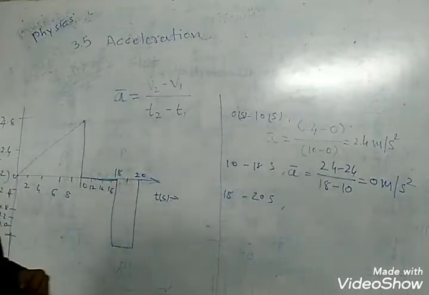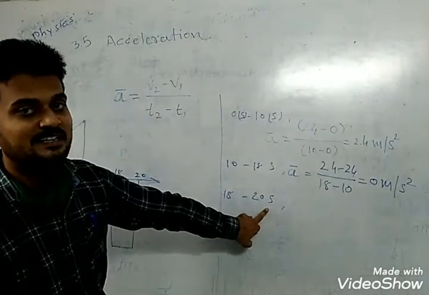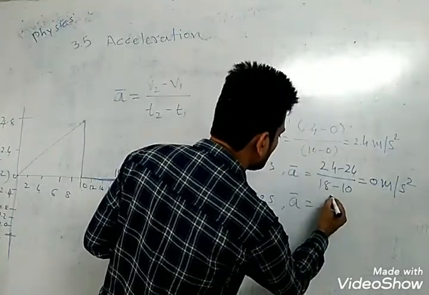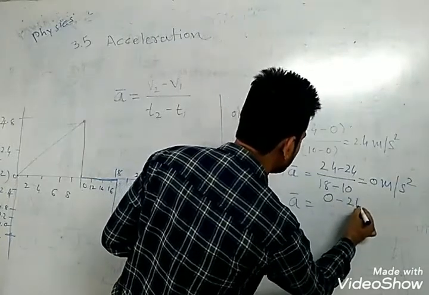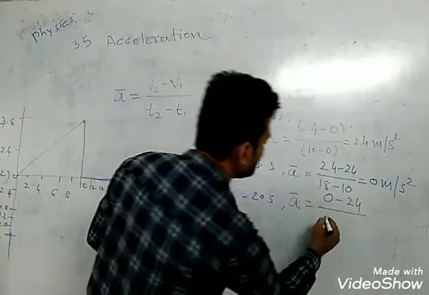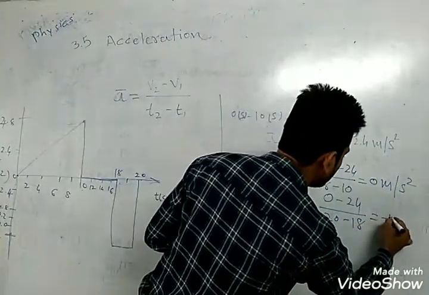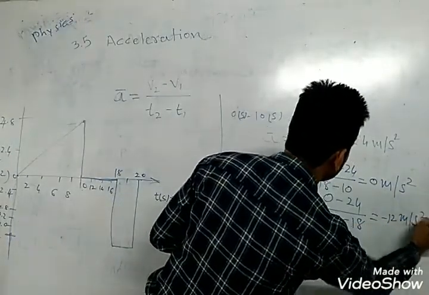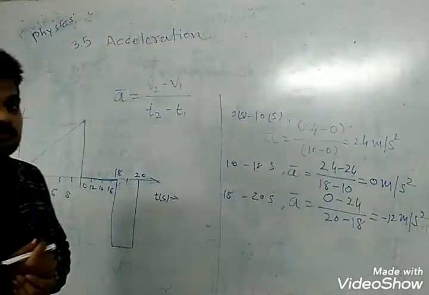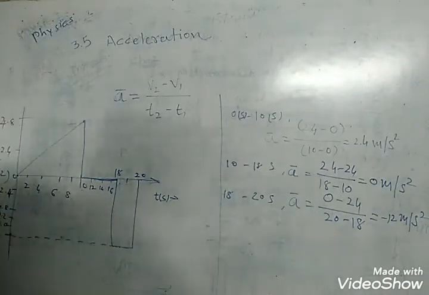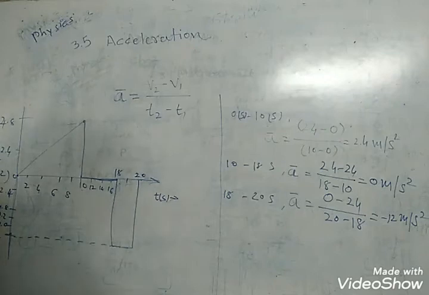Now the third one, 18 second to 20 second. A bar is equal to final velocity minus initial velocity upon 20 minus 18. So the answer is minus 12 meter per second square. This is the average acceleration, A bar is equal to minus 12 meter per second square.